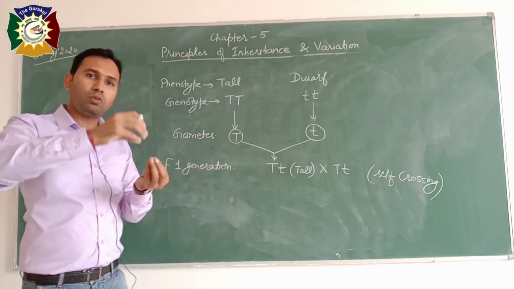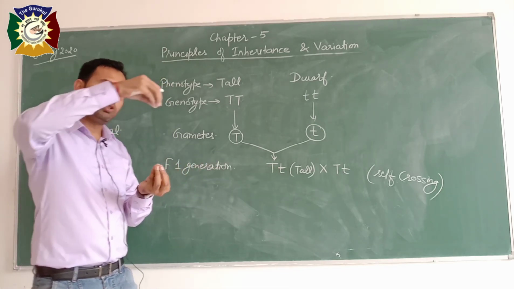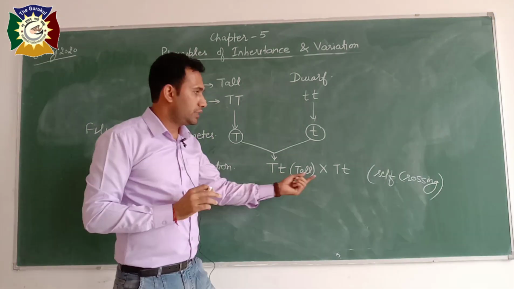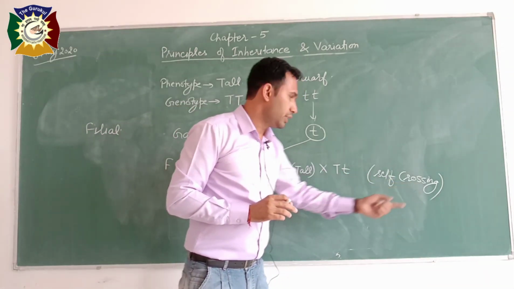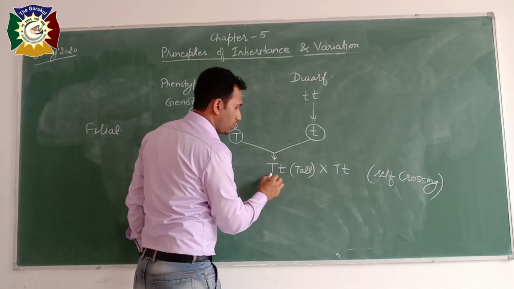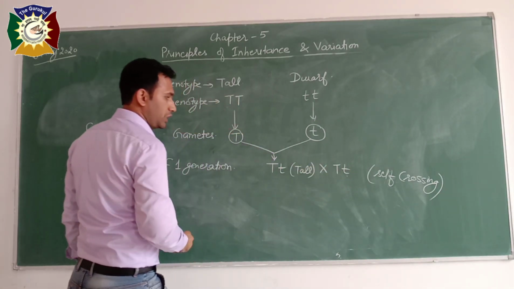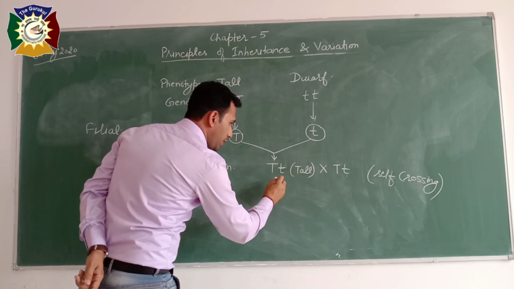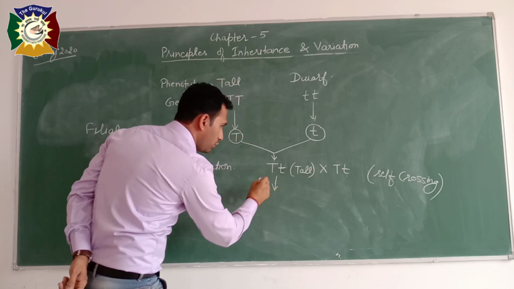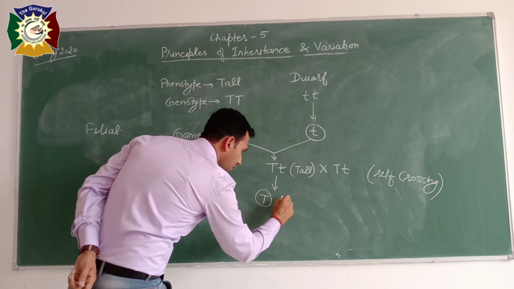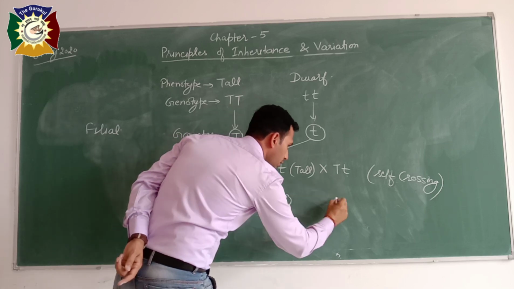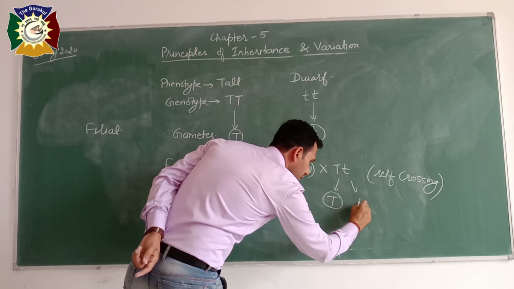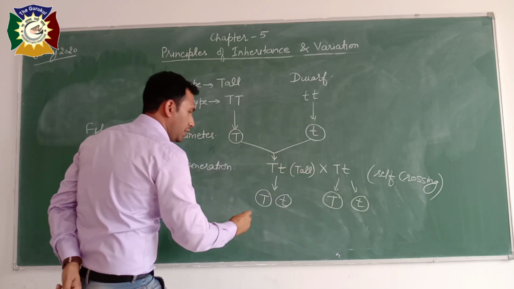So the pollen grains of the same flower will be deposited on the stigma of the same flower. This is called self crossing. So we are saying capital T small t crossing with capital T small t. So this will again produce gametes. Here two types of gametes, capital T, small t. From here also two types of gametes, capital T, small t.